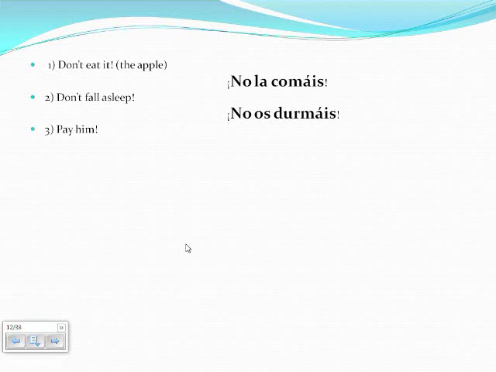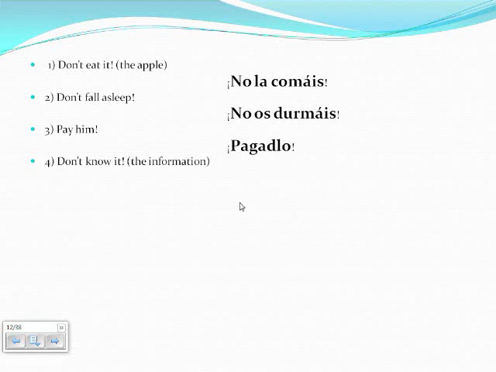The verb to pay is pagar. Because it is positive, we drop the R in pagar and add a D. Him is a direct object, so we add a lo after the verb with positive vosotros commands. And we don't need an accent because of the D and the second to last syllable with the O.